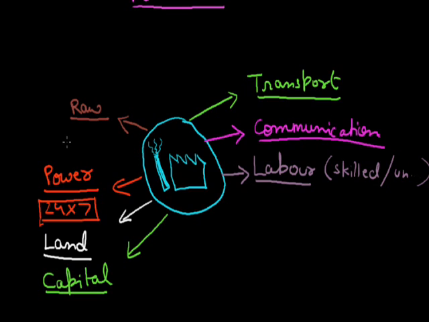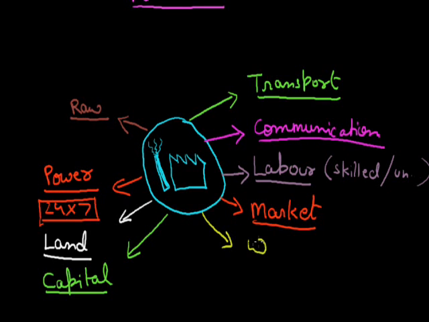The next important factor is the market. Before producing, we have to see that after producing these materials, we have to distribute them to the places where there is a demand for these materials. So the market either must be near it, or it is connected with transport facilities.